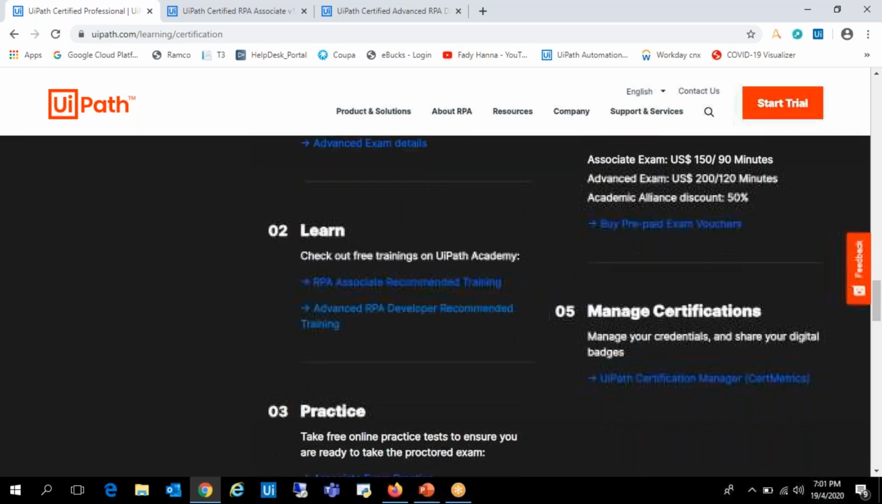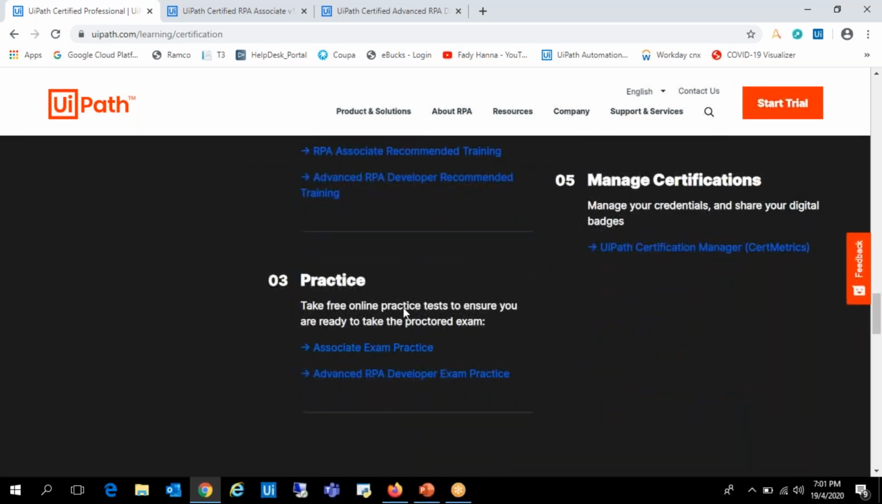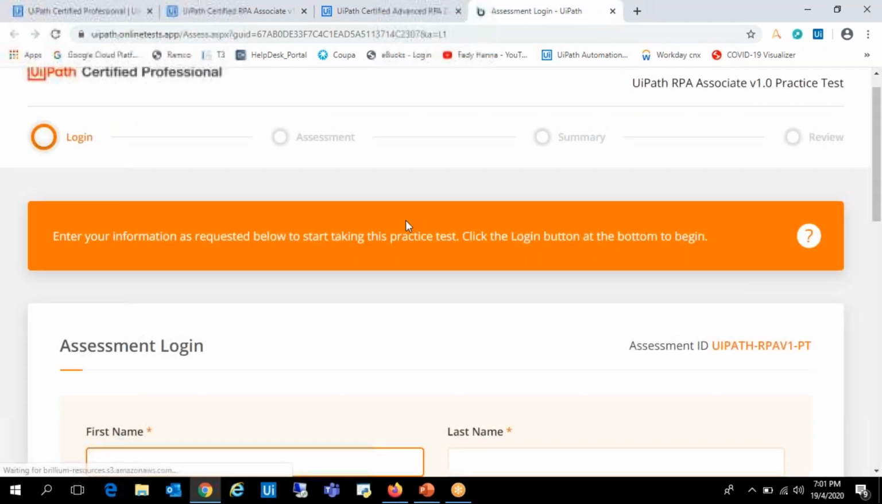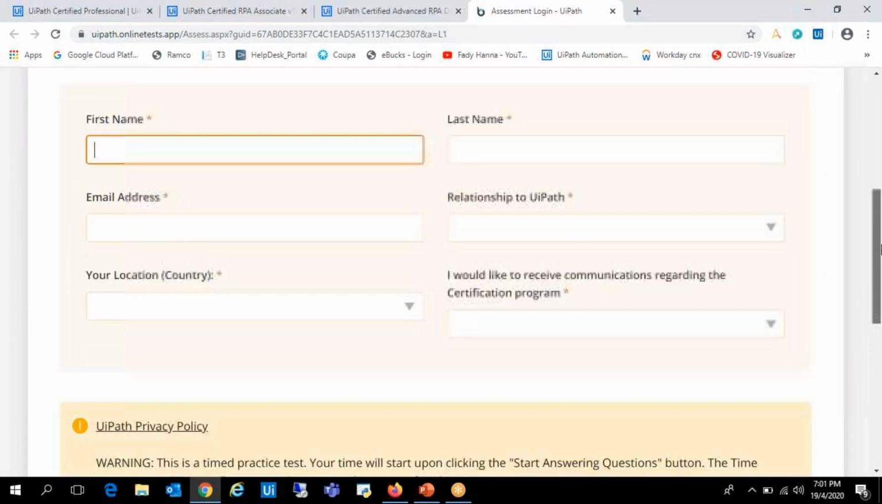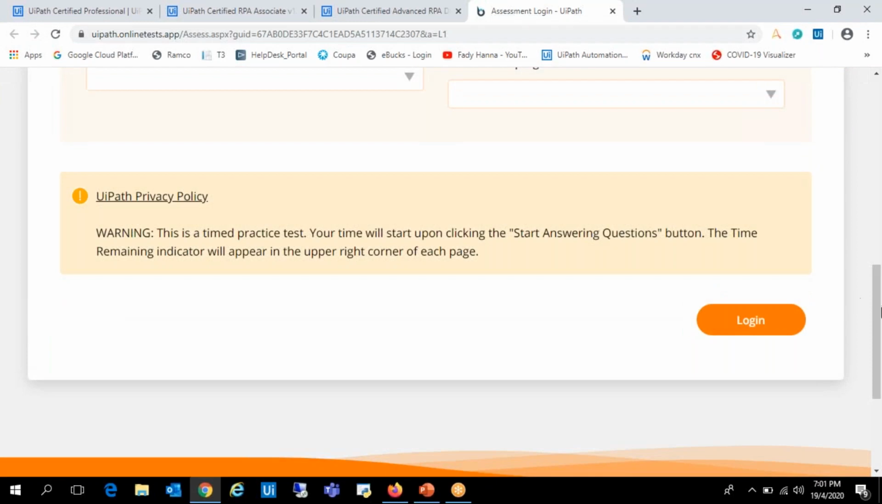Yes. So to practice this, they have provided free online tests, which means the real exam will be of this category only. You will come to know the standard of questions that will be asked at the associate level and at the advanced level. If you click on these two links, you will be redirected to one page where you need to enroll with all the details. As you can see, this is an assessment login page. You provide all the details and click on login.